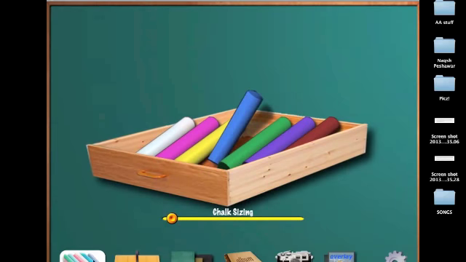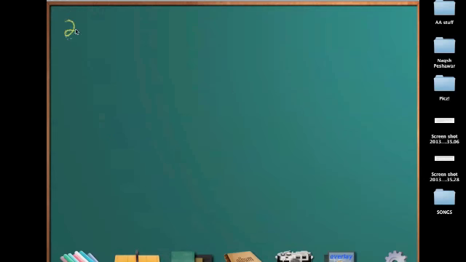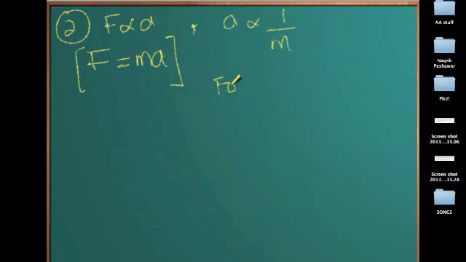So based on this, we have a formula on the second law of motion, which says, since we know acceleration is directly proportional to force and acceleration is inversely proportional to the mass, this gives us the formula F equals m times a, which means force equals mass times acceleration.